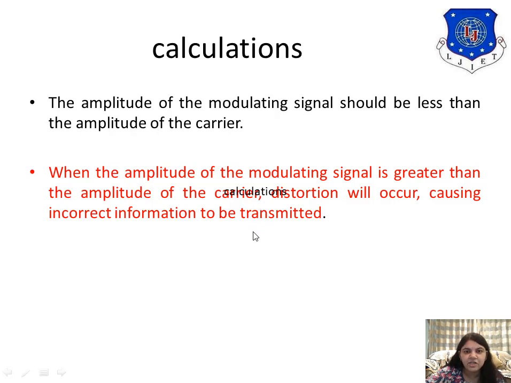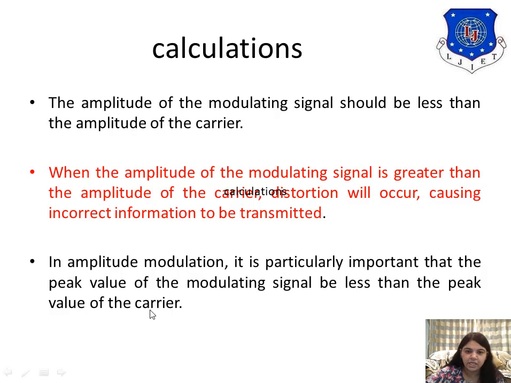Your information will go out from the carrier, so it cannot reach the destination, and incorrect transmission or distortion will occur. So in amplitude modulation, which condition do we have to remember? Vm less than Vc for proper modulation.